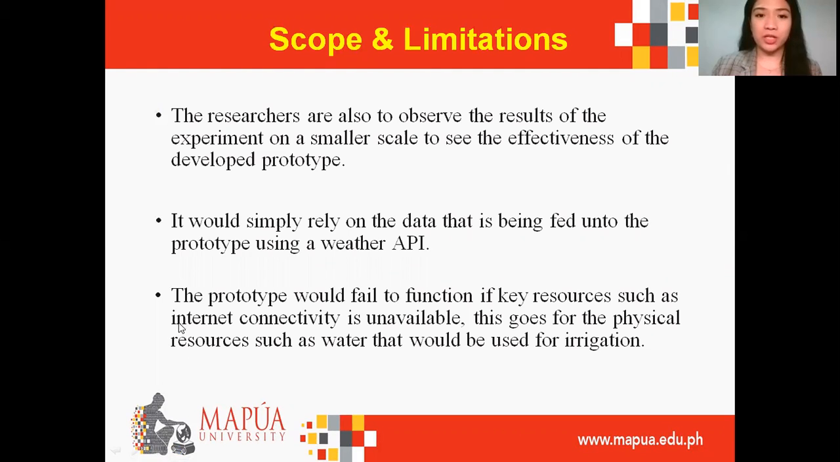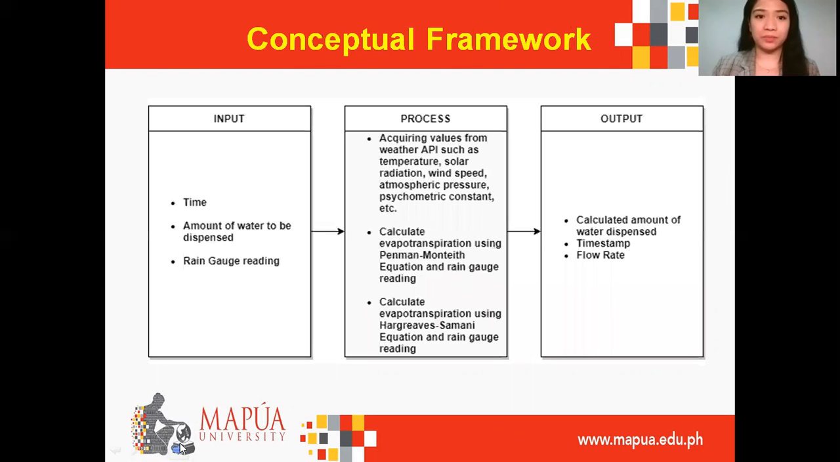For the scope and limitation, the researchers are to observe the results of the experiments on a smaller scale to see the effectiveness of the developed prototype. It will simply rely on the data that is being fed onto the prototype using a weather API. The prototype would fail to function if key resources such as internet connectivity are unavailable. This goes for physical resources such as water that will be used for irrigation.